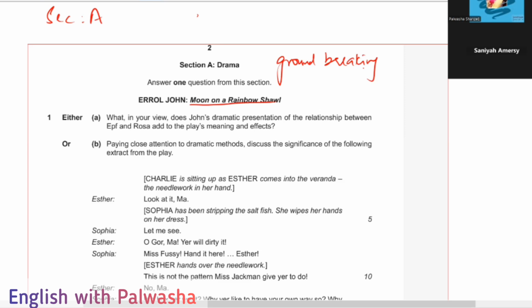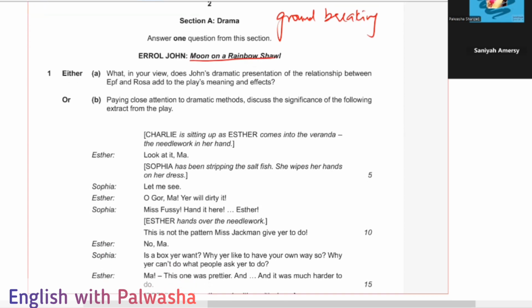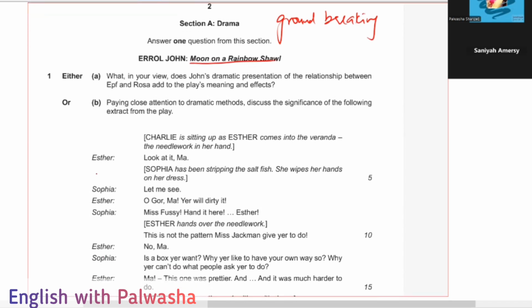we have the characters here in the beginning. I can show you. We need to first identify what the characters are. You can see here the dialogue is between these two characters, Esther and Sophia. There are two characters in the beginning. Can you see them? They are identified as the characters, all right. And now we are going to discuss that play.